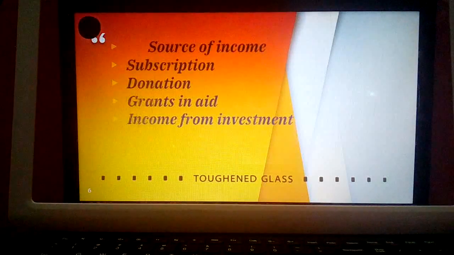So next one is donation. What is donation? An amount which is received by NPO, which is given by the donor. Sometimes these funds will be given for a specific reason, or sometimes for general purpose. What is given for specific purpose means they'll mention for what reason they are providing fund. For example, there are NGOs which are protecting children from child trafficking.